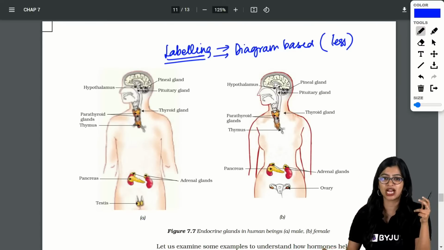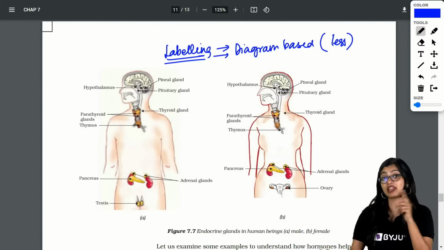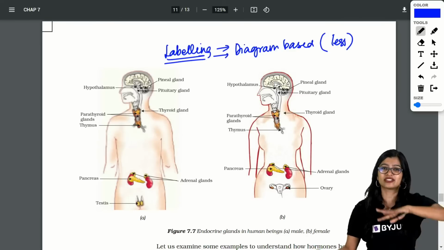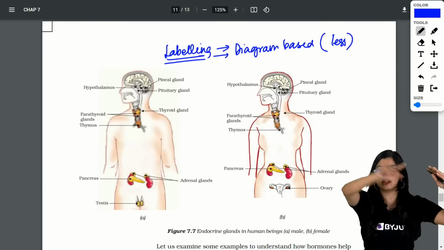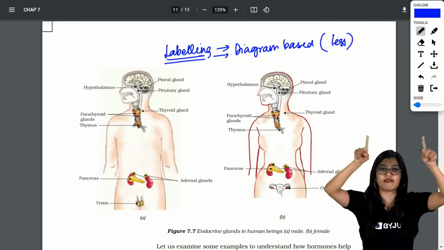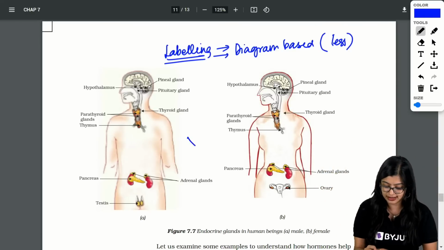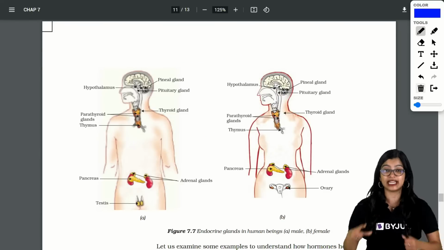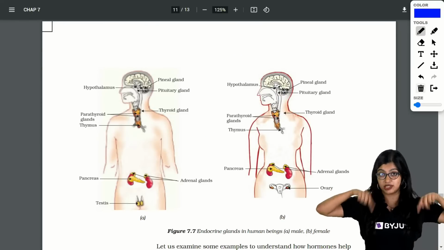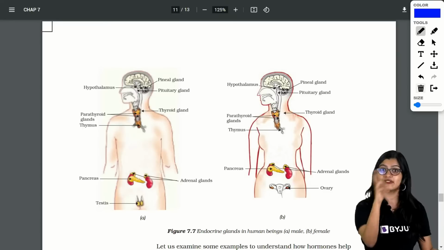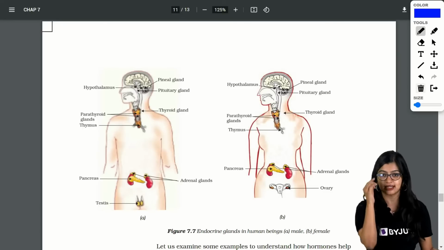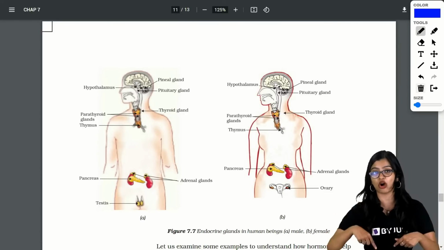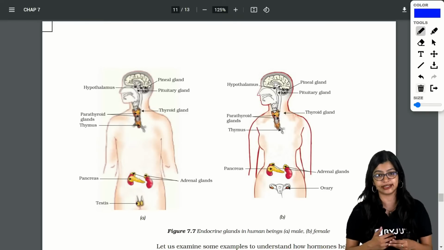Ma'am, can we do a flowchart for the reflex arc? You can, but if they ask you to draw the reflex arc, then you may have to learn it, right? It's very simple. Draw one finger, draw just the pathway like this, and draw an X-like thing which shows the spinal cord. That's all. And I'll tag some of the videos in the comments of this session where I have given you tips and tricks on how to draw the reflex arc and everything. I will pin those videos in the comments so that you will be able to understand.